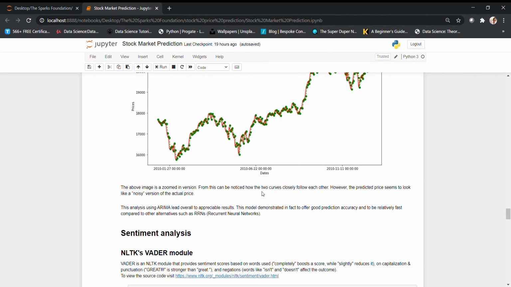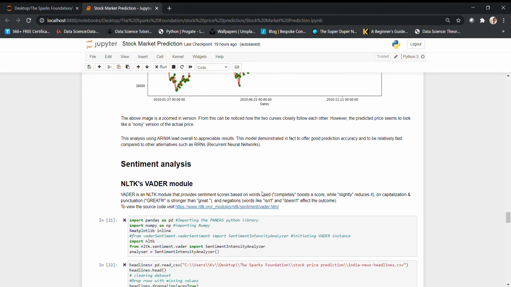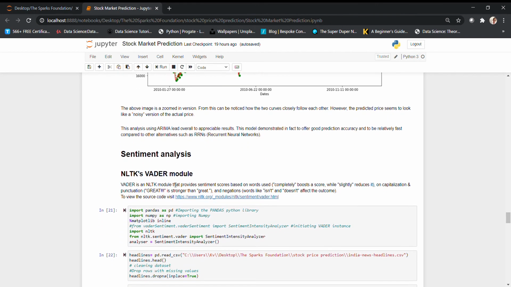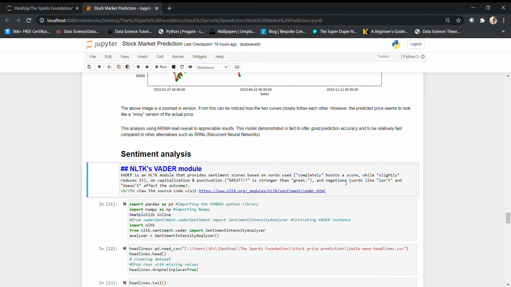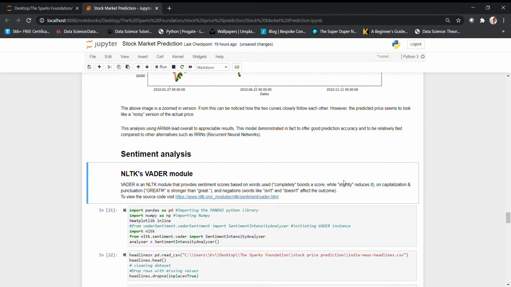Now let's go to the sentiment analysis text side. For sentiment analysis, I have used the Vader module. Vader is one of the famous models for sentiment analysis, because it can identify slight differences, such as a word like completely boosting the score much more than the word slightly. Also, when something is capitalized, it is given a higher score, because GREAT capitalized states a stronger emotion than the normal word great. It can also identify that a sentence saying the product is not bad is a good review.